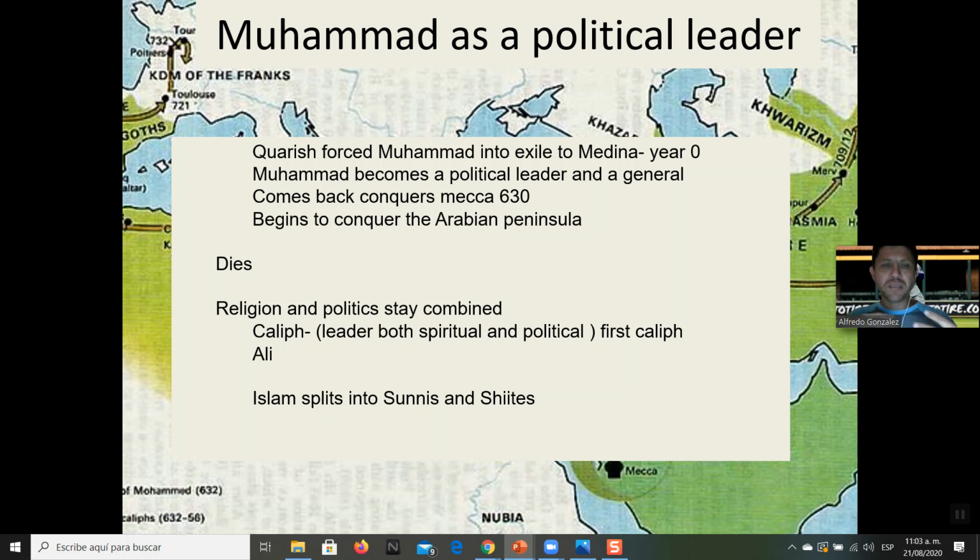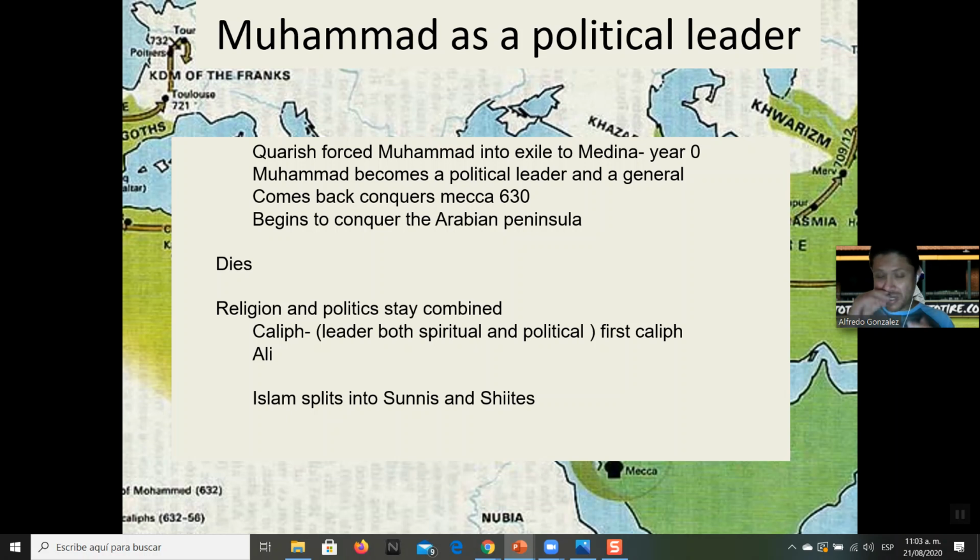Whereas in the West, we have a tradition where religion and politics are supposed to be separate. There's a separation of church and state here, and that's our tradition. Well, their tradition during this time was that it was one and the same, and religious leaders were also political leaders. So the first caliph or leader was Ali.